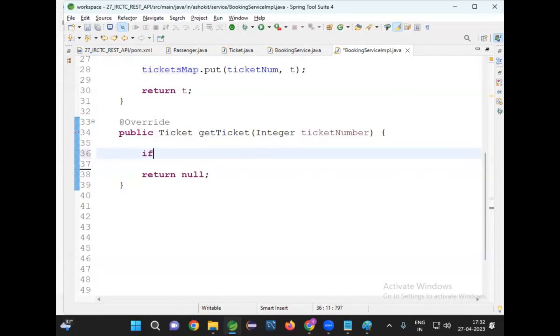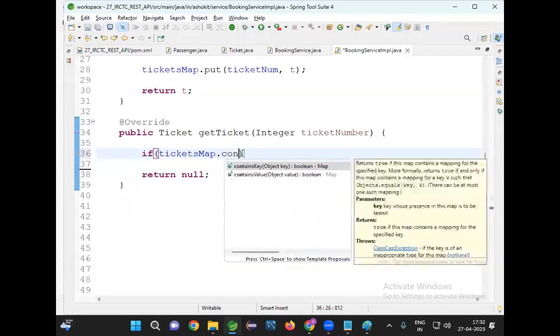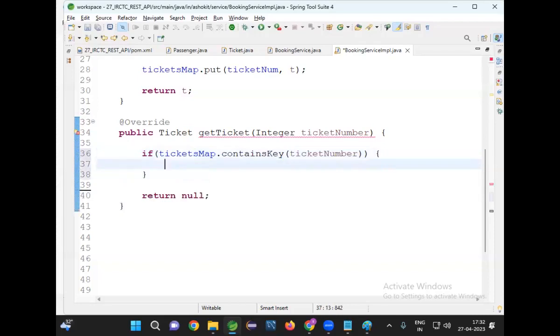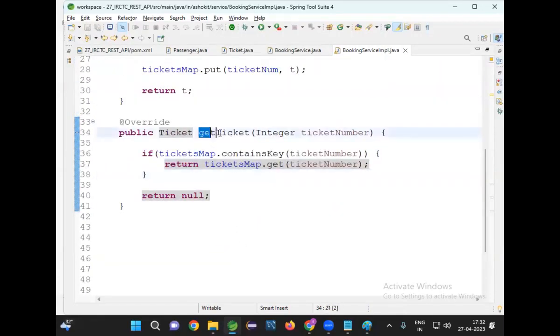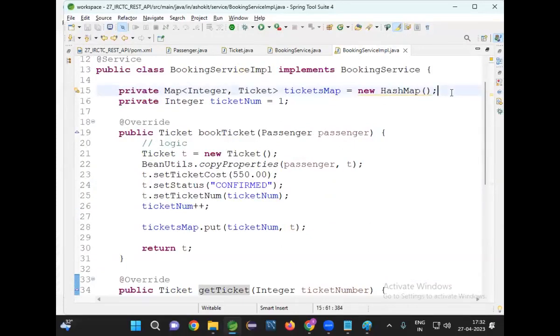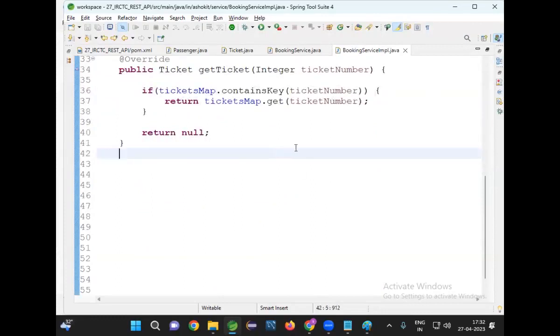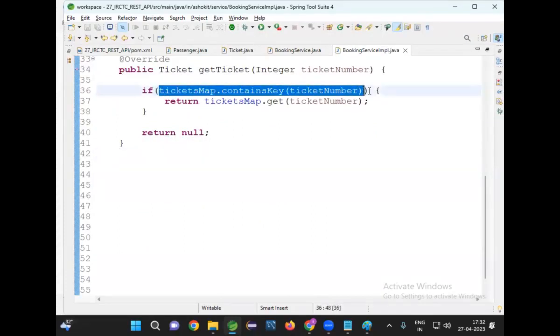First of all, let us check: map.containsKey. In the map, is that key really available or not? If it is available, return map.get(key). That's it. Got it? So here I am writing the logic. Whenever this method is called, what is the responsibility of this method? Based on the ticket number, it has to get the ticket and set the ticket data. Where will the tickets be available? Tickets will be available in the map.